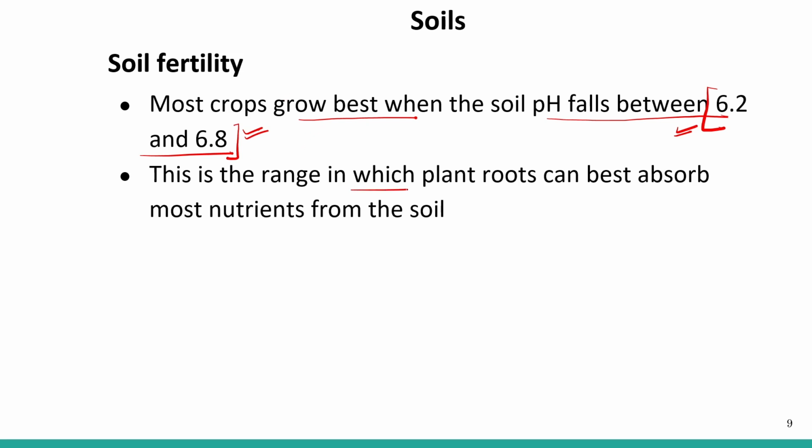This is the range in which plant roots can best absorb most of the nutrients from the soil, and this slightly acidic pH also favors the growth of microorganisms and worms. If the soil reaches higher acidity or higher alkalinity, it can affect the absorption of important nutrients as well as the presence of microorganisms and important worms in the soil.